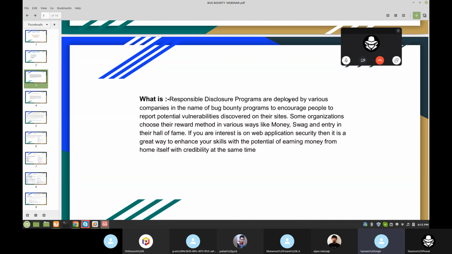As you all know about bug bounty, if you are a cybersecurity enthusiast, everyone is doing bug bounty, and a lot of people are confused about how to start, where to start, and what we should know before going into bug bounty. So we will discuss this in this session. Before you go into bug bounty, there are various steps I will show.